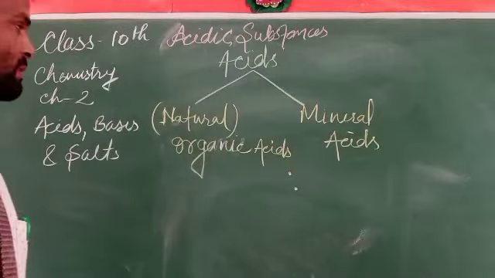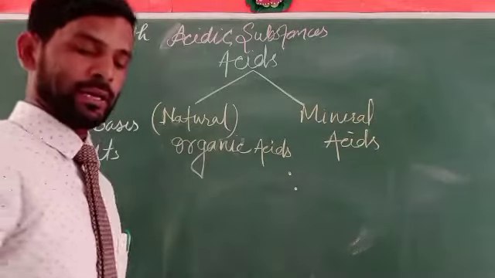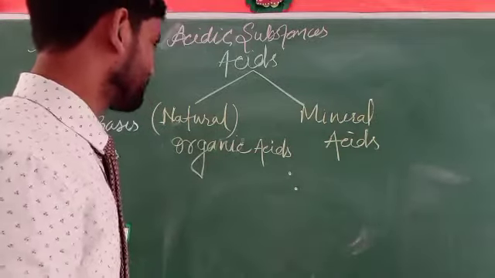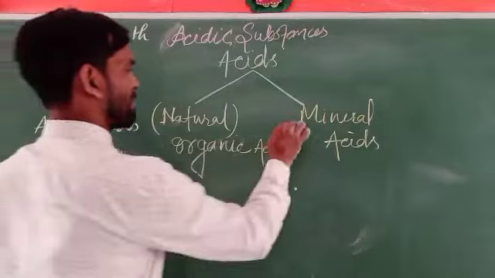So which one can we say is a natural acid or organic acid, and which one is a mineral acid?